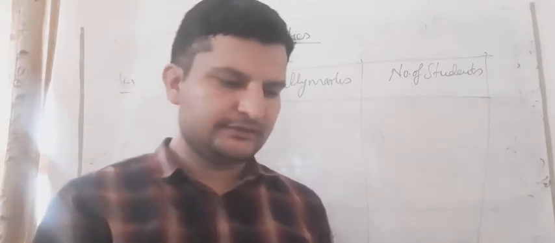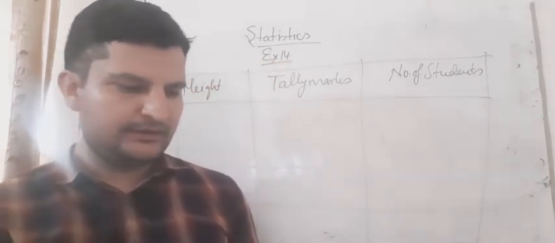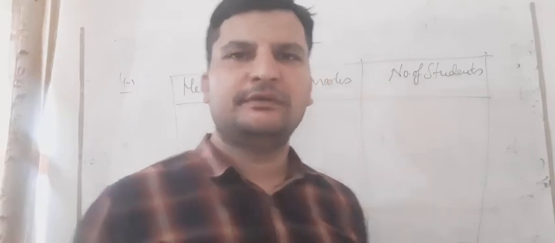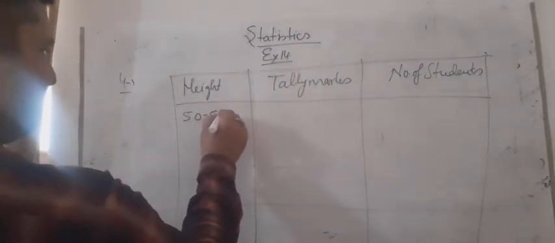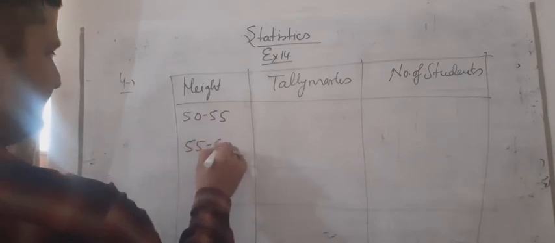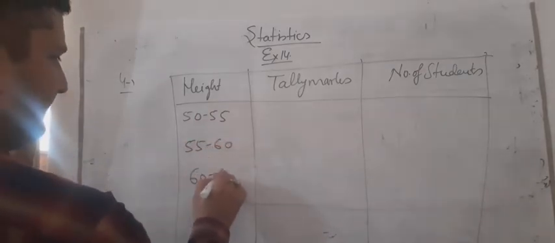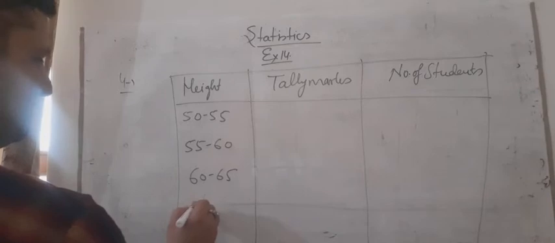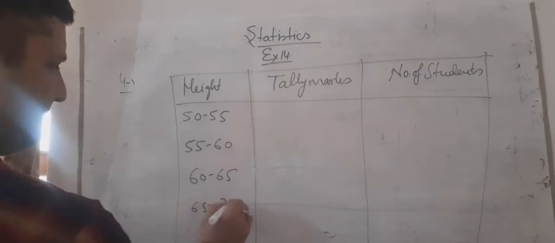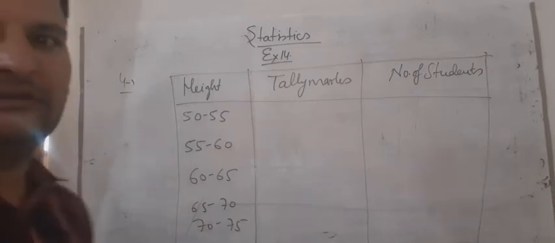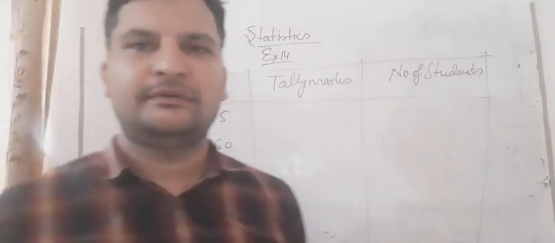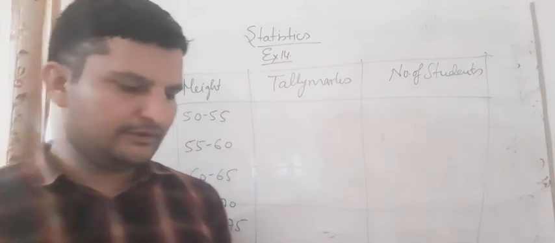So we have to check how many numbers there are. 173 is also there, which means we have to take 170 to 175. So again 150 to 155, 155 to 160, 160 to 165, 165 to 170, and 170 to 175. So again we have to collect the data.